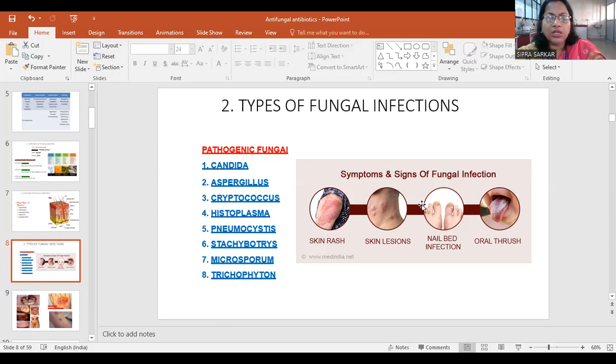So these are different symptoms and signs of fungal infection, like skin rashes, skin lesions, nail infection, nail suppression. Some women have a tendency to work with water for a longer time, with nail infection there. Some farmers or people who work in the agriculture field undergo this type of infection and work in water for a longer time. They can get nail bed infection and some oral thrush also.